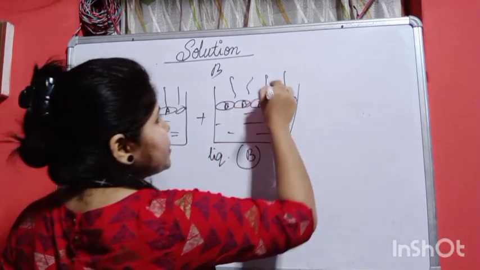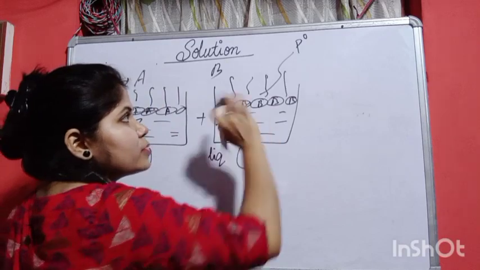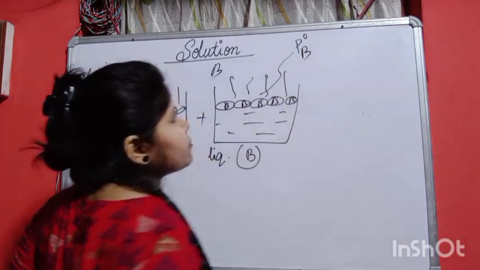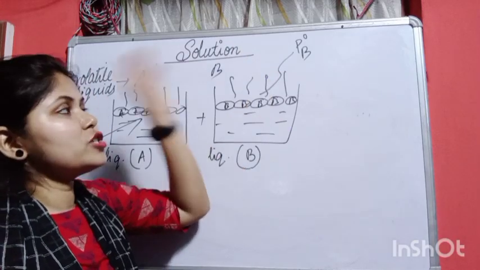And the pressure exerted here will be the pure pressure for B, only B, with no impurity entering. That is why we write it as P naught B, where naught implies that the liquid is pure.